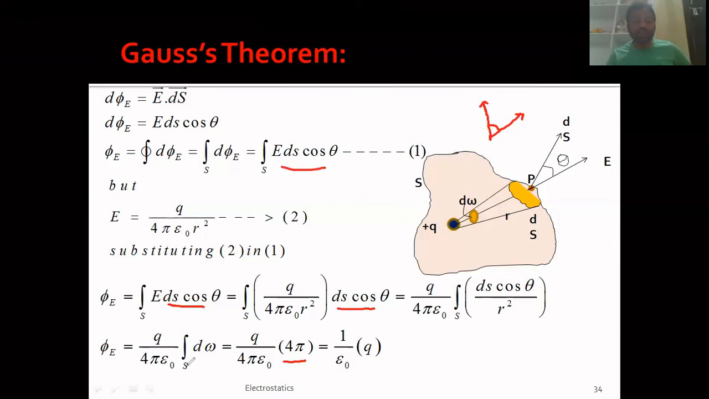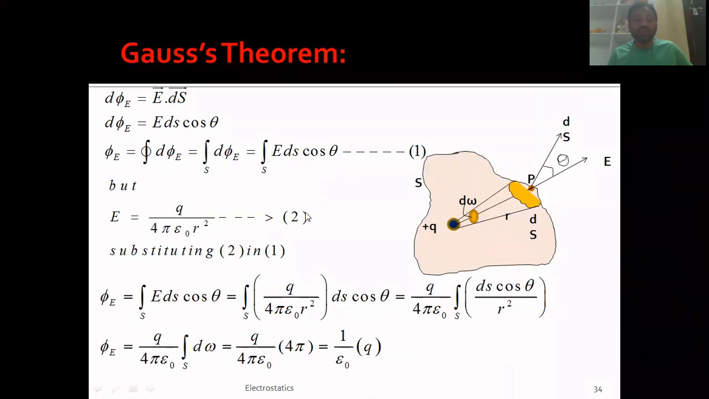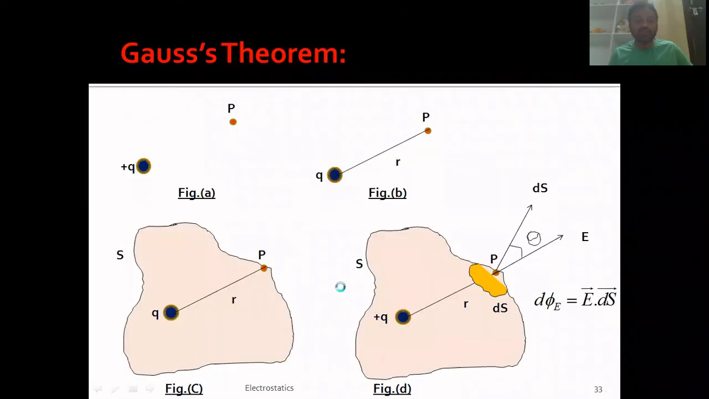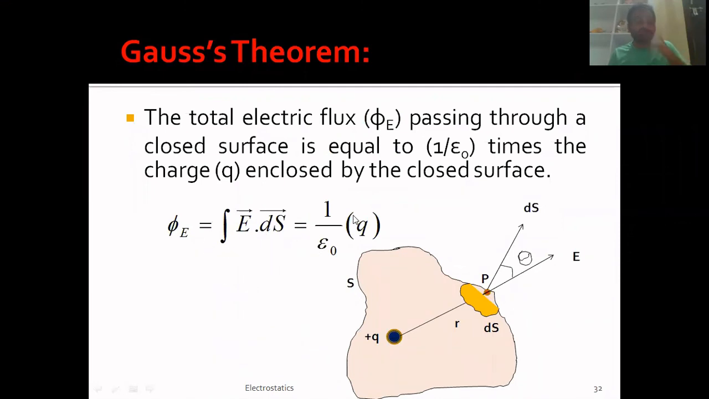And hence phi e I can write as q by epsilon 0, where 4 pi and 4 pi get cancelled. This is Gauss theorem, right? The total electric flux that is passing through a closed surface will be equal to 1 by epsilon 0 times the charge enclosed by the closed surface. This is Gauss theorem. Okay, and hence we have proved it. This is also called the integral form of Gauss theorem, because phi e represents integral E dot ds, right? And hence whatever equation we have proved here is nothing but this one: integral E dot ds is equal to q by epsilon 0.